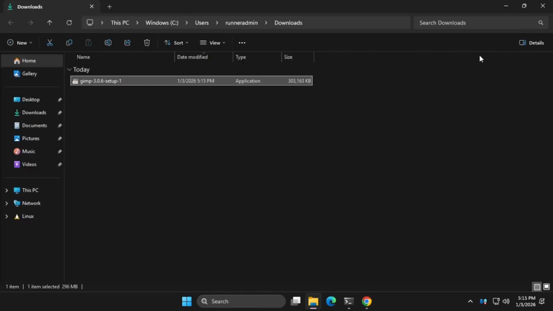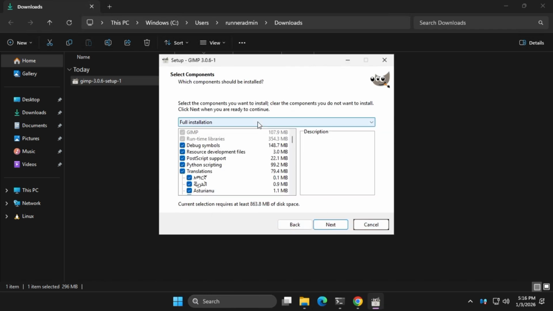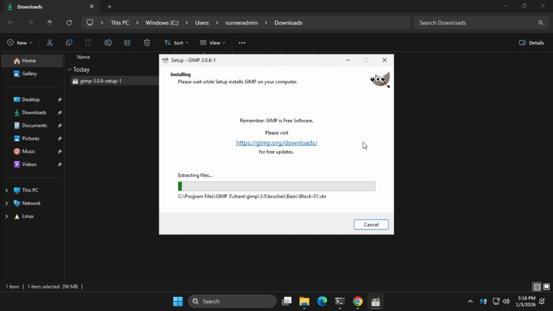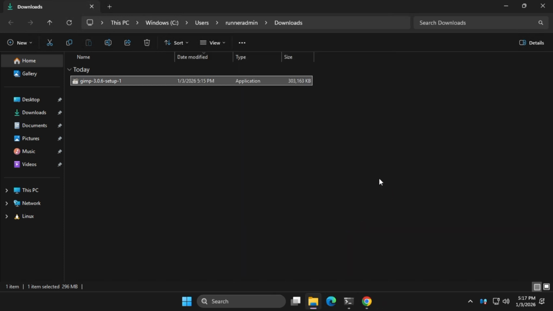Next, run the setup file and install the application as you normally would. Here, I'm choosing the option to install it for all users on this PC. For those who don't know what GIMP is, GNU Image Manipulation Program, or GIMP for short, is a photo editing program just like Photoshop, but it's completely free and open source. Once the installation is complete, open GIMP version 3.0 so it can extract the default configuration files into the AppData folder.